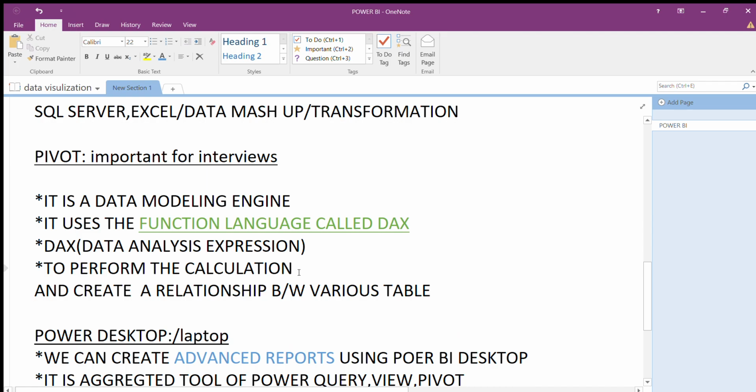And also it creates relationships, guys. DAX creates the relationship between various tables, so that's why it's important. It creates the relationship between various tables, so that's why we use DAX. And after that,